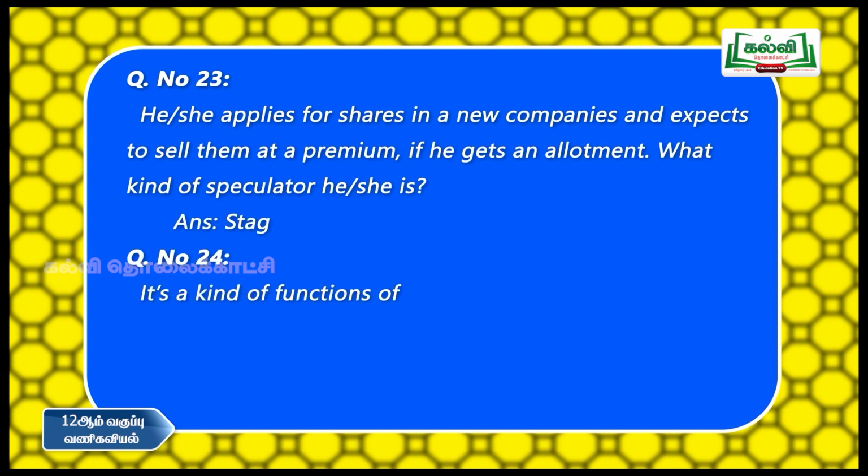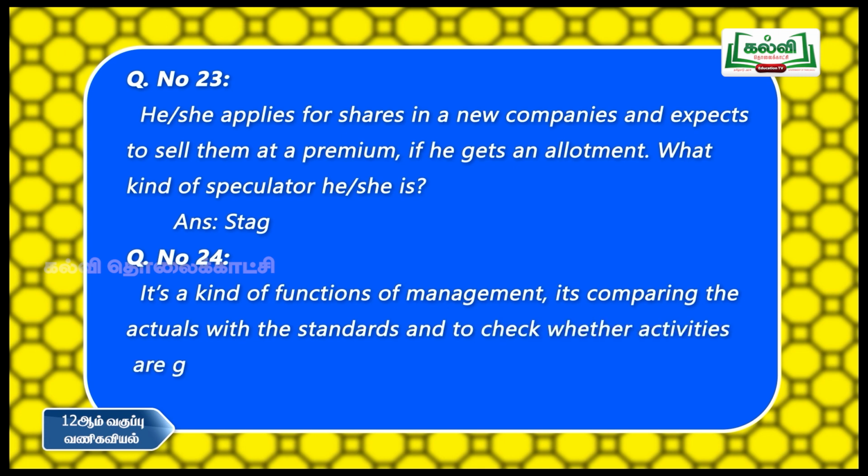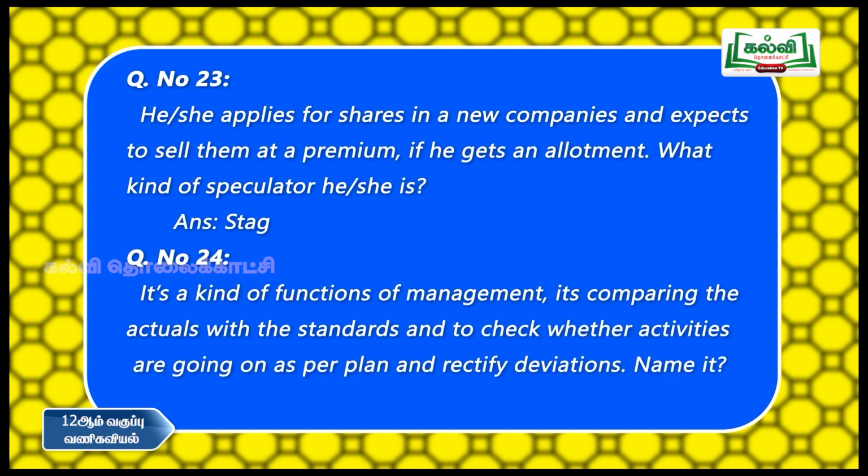The next one, question number 24. It's a kind of function of management. It's comparing the actuals with the standards and checking whether activities are going on as per plan and rectifying deviations. Name it. We have different functions of management. That is, the functions of management are called POSCOP: planning, organizing, directing, coordinating and controlling. We have different types of principles of management.